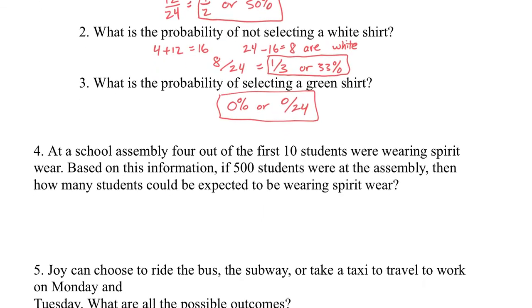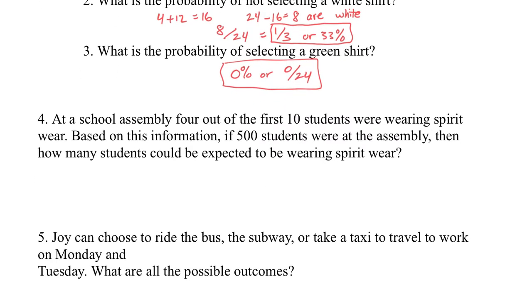Okay, next, at a school assembly, 4 out of the first 10 students were wearing spirit wear. Based on the information, if 500 students were at the assembly, then how many students would be expected to be wearing spirit wear? Well, 4 out of the 10 were wearing the spirit wear. So how many X out of 500 would we expect to be wearing spirit wear?